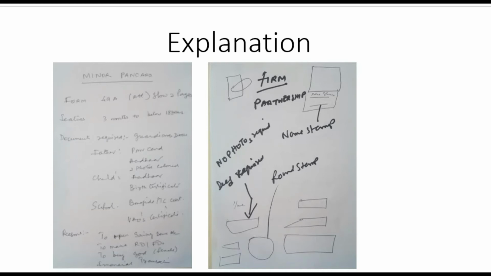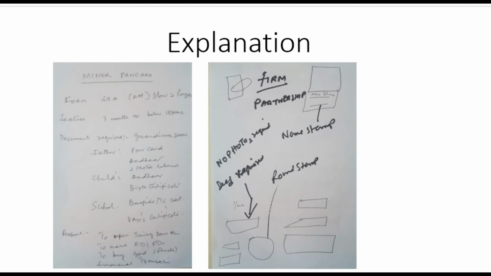The reason is to open a bank account, savings account either from bank or post office, or any other financial transaction, by giving the PAN card form of the children. The specialty is that when the PAN card comes to you, it will be shown as minor, written as minor. No photo will be in the PAN card. The father's signature will be available, but after completion of 18 years, you can change it.